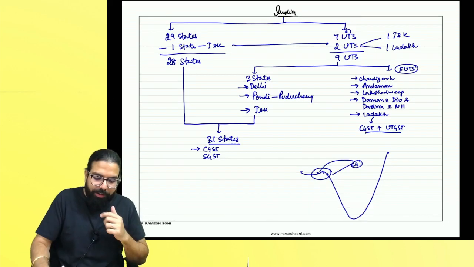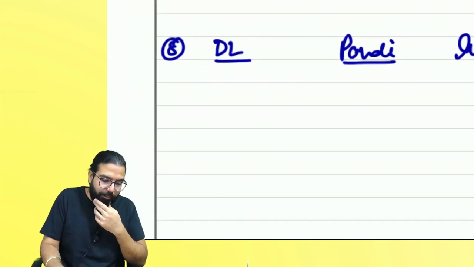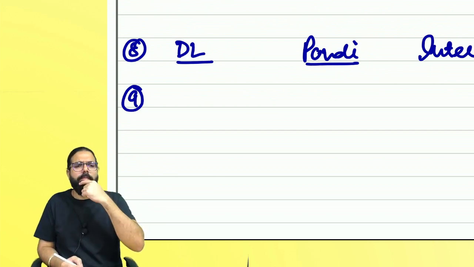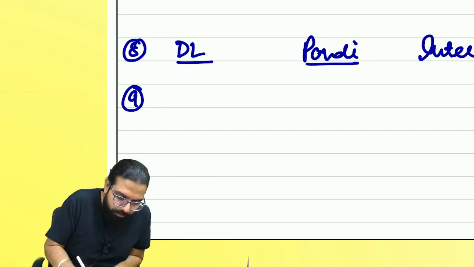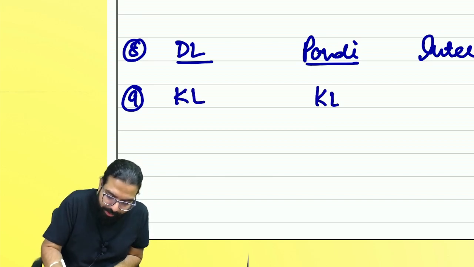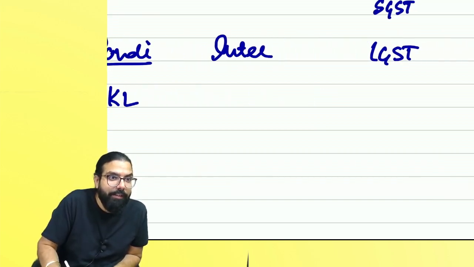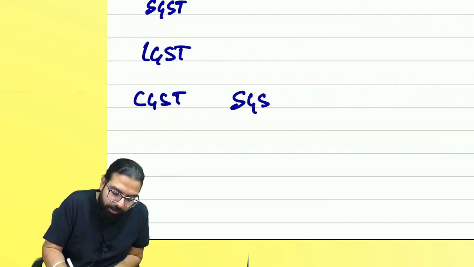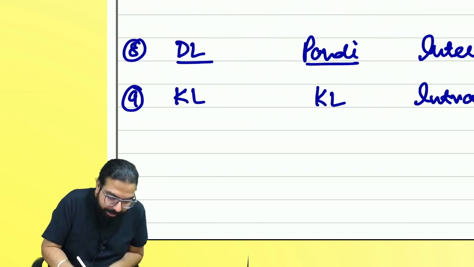So, everyone, tell me one thing now. I'll go ahead and ask some questions now. Name? Navin. Kerala to Kerala. Navin? Intra. Sir, this easy you are asking and giving tension. CGST plus SGST. Okay, everyone. Next.